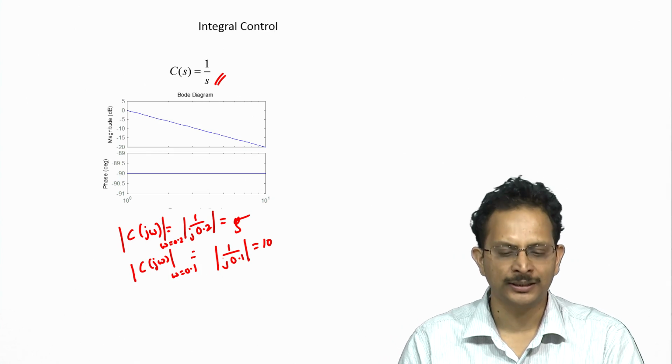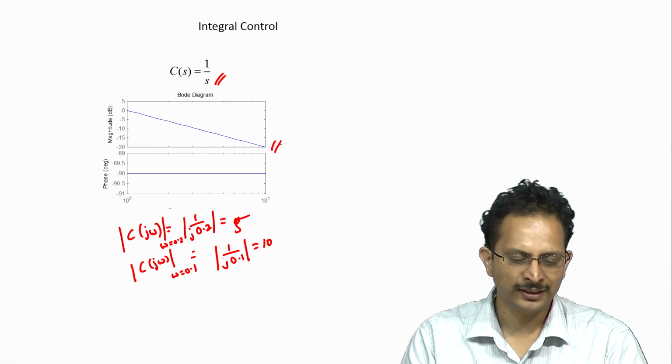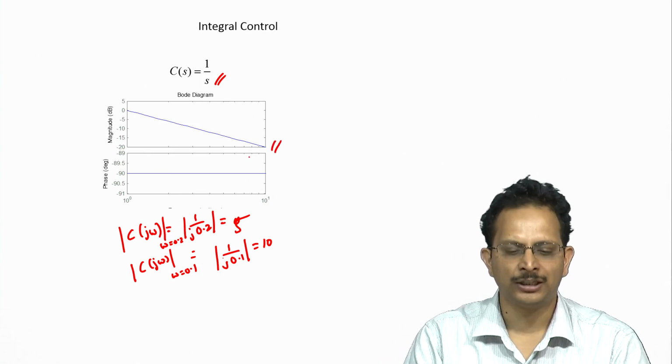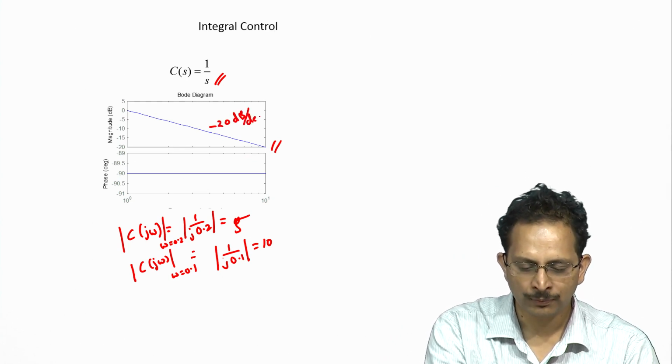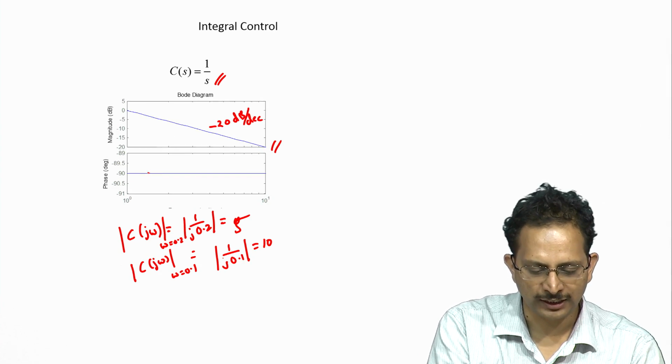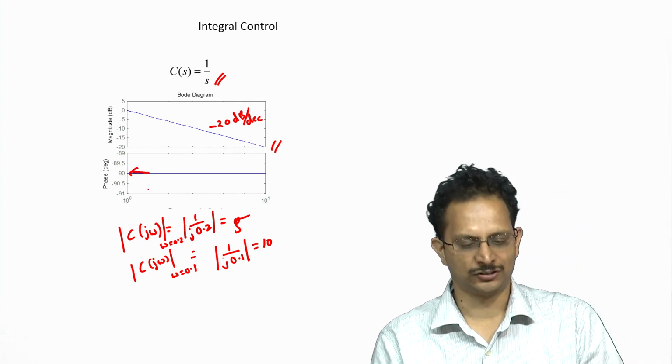The Bode plot of the integral controller is shown here. Its magnitude characteristics have the typical minus 20 dB per decade roll off, and the phase characteristic is a constant at minus 90 degrees.